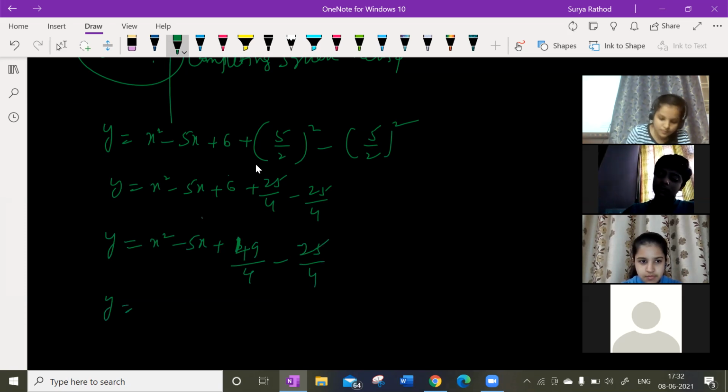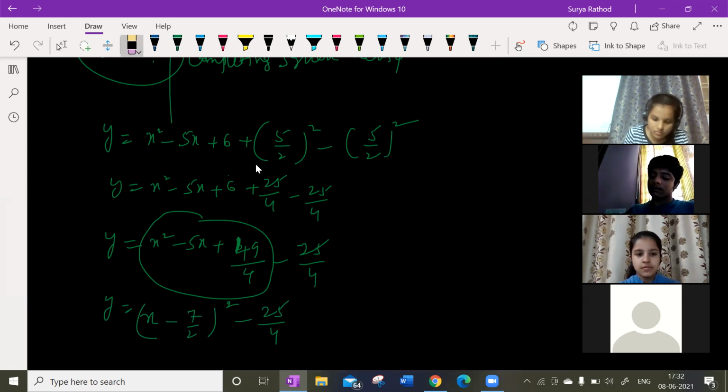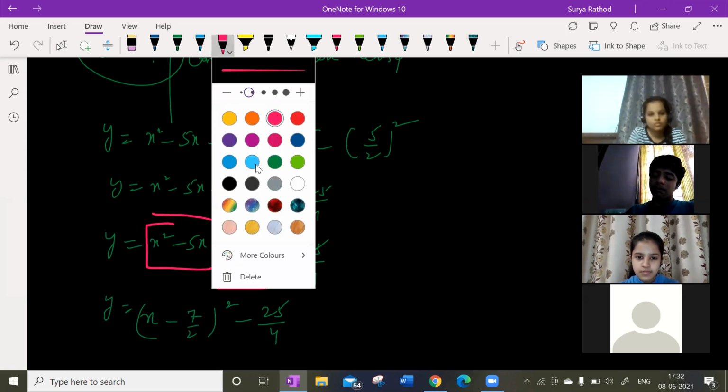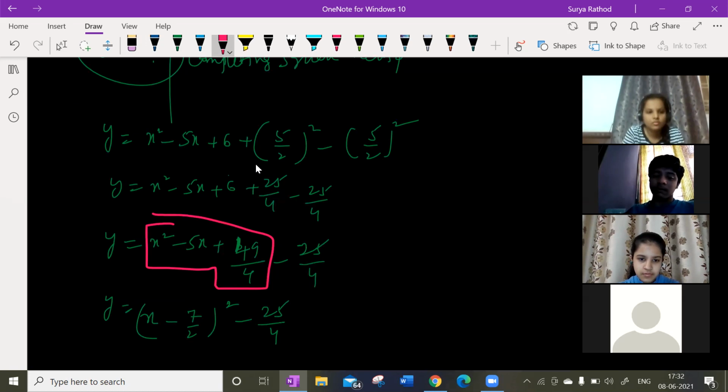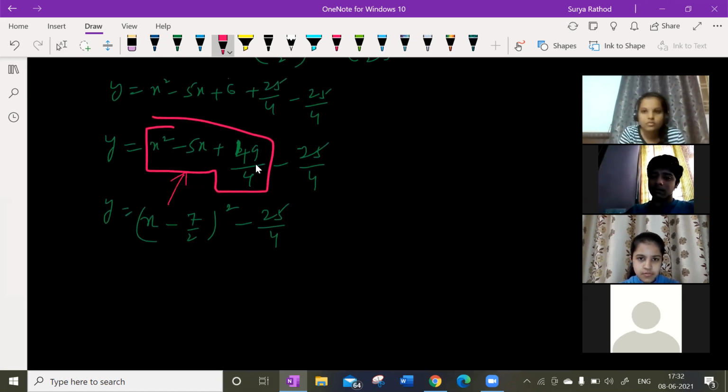So can I write this as x minus 7 by 2 whole square? Can I write like this, guys? I can write this entire part as a perfect square, completing square. Yes or no? X minus 7 by 2 whole square, which means a square plus b square minus 2ab. If you simplify this, you will get this again.